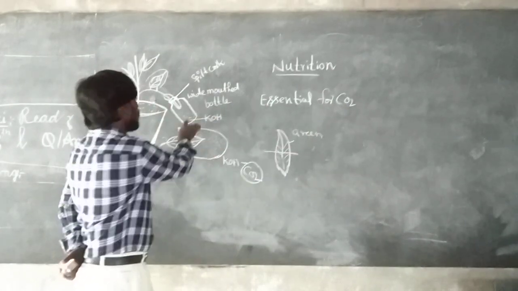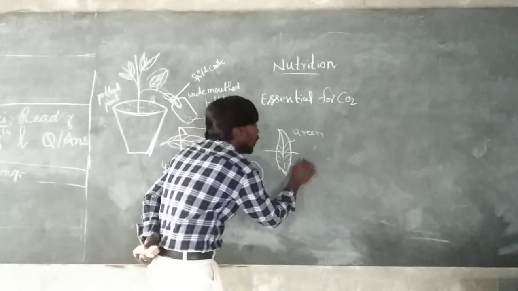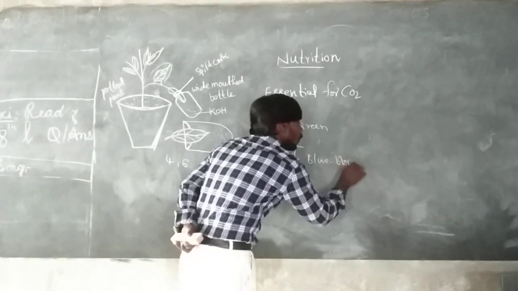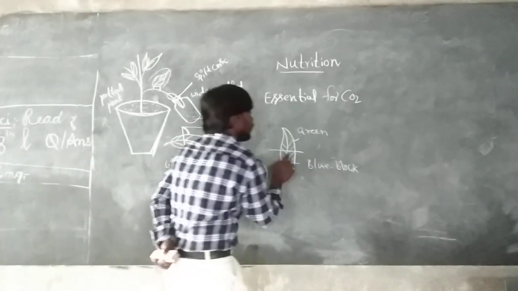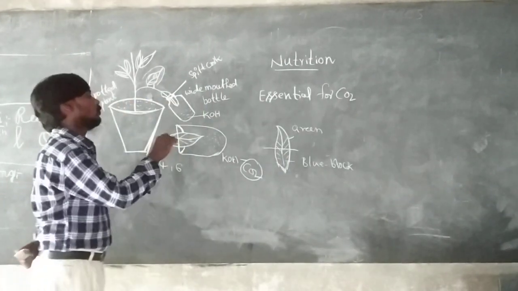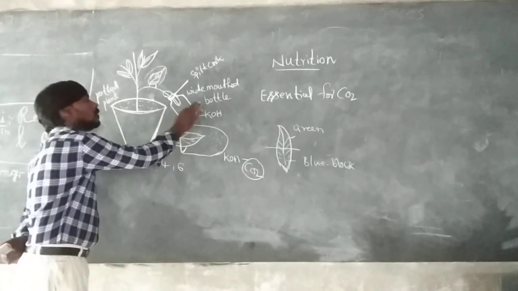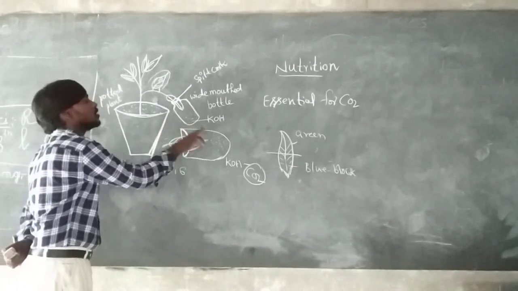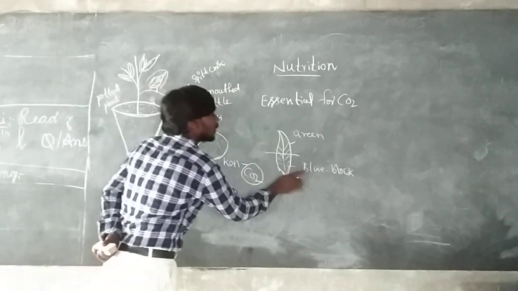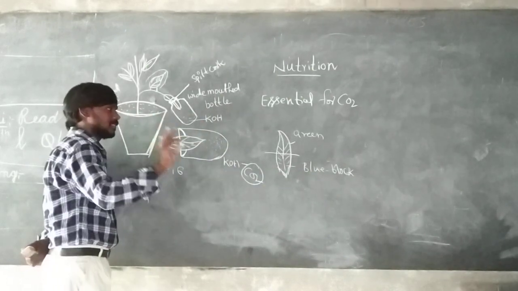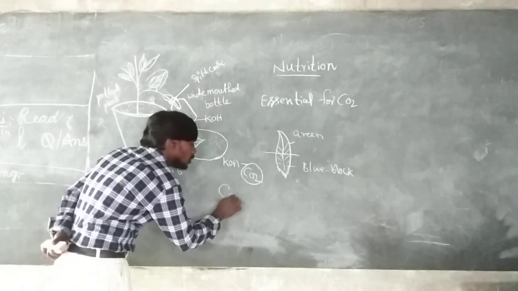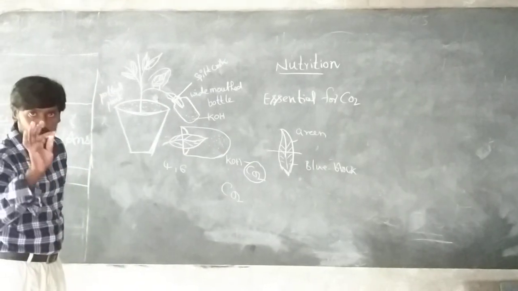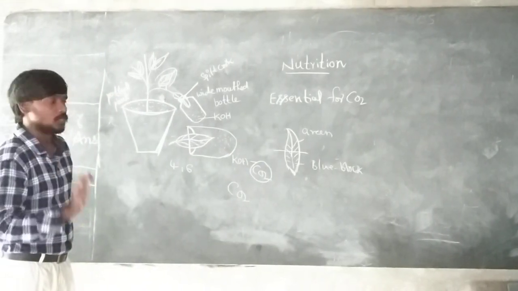In the bottle, the leaf is blue black. Why? Because the KOH solution absorbs the CO2 in the bottle. So the leaf changes color from green to blue black. That's why CO2 is essential for photosynthesis.